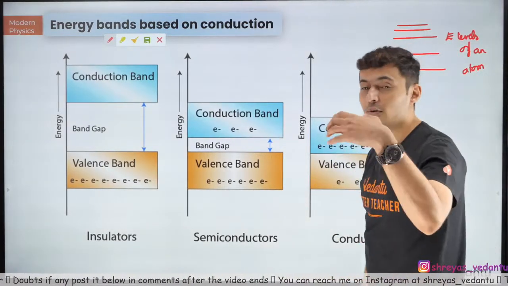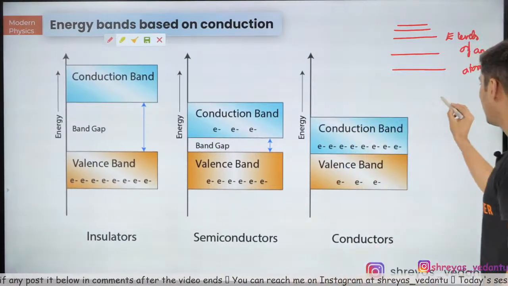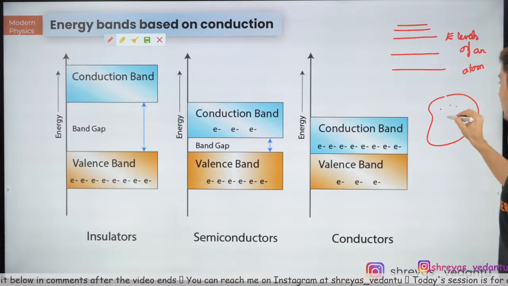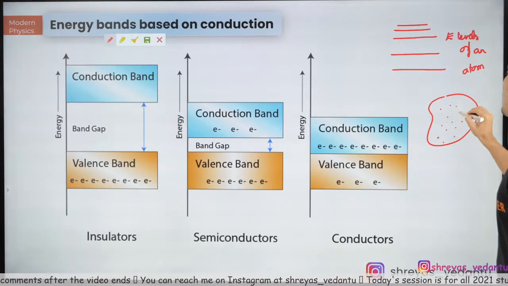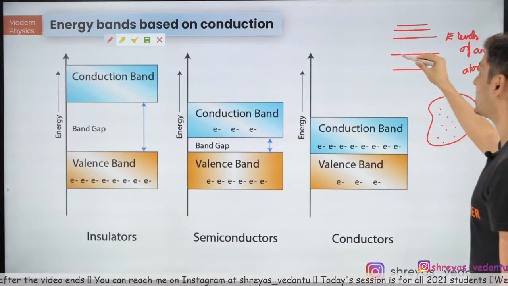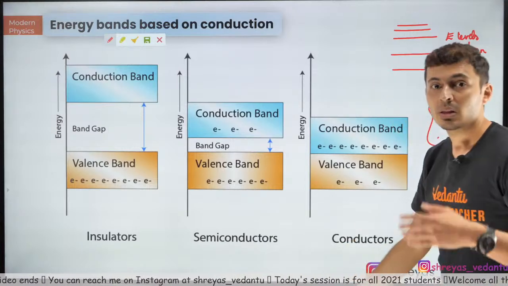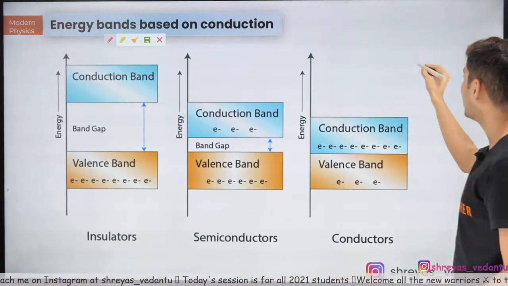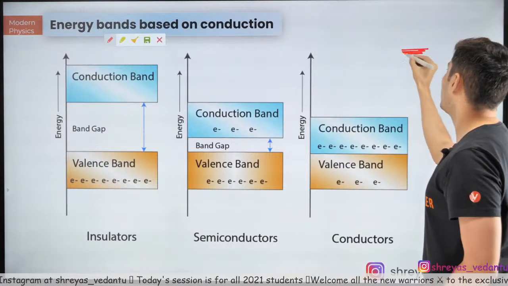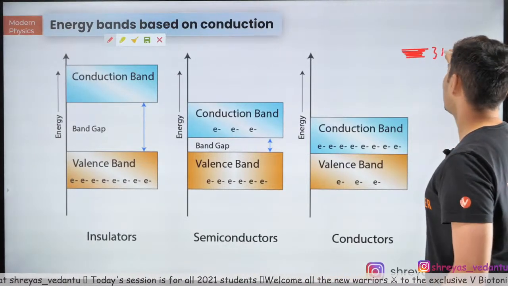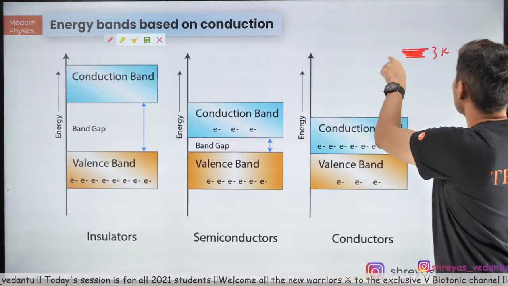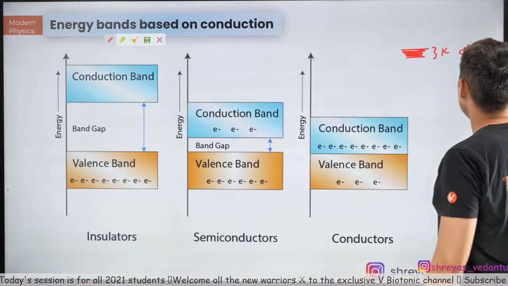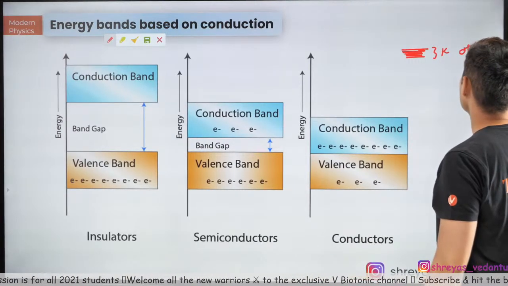But if you have a material, with a lot of atoms, when you have multiple atoms you do not get energy levels. Instead what you get is a range of levels. You will get this as, let's say, the K levels of all atoms.